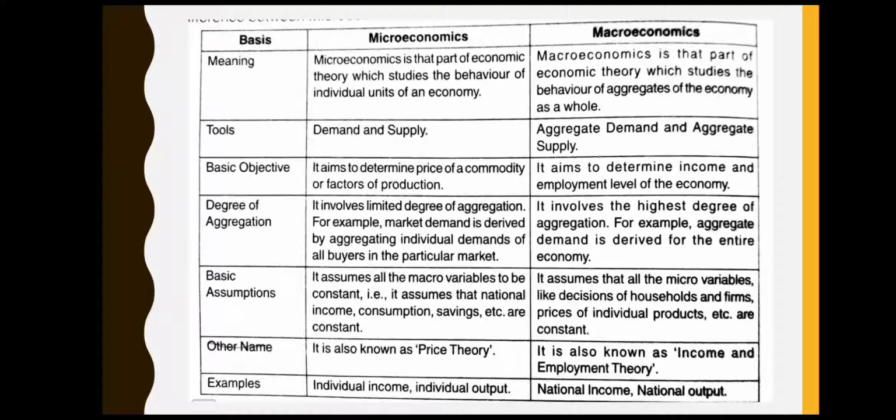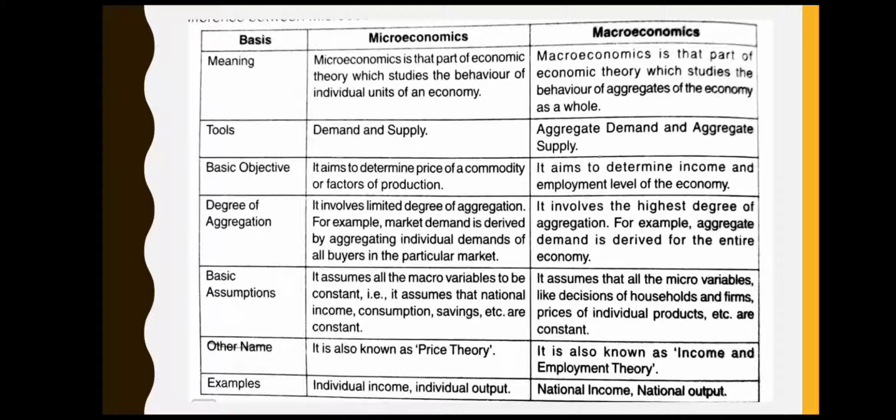In macroeconomics, it involves the highest degree of aggregation. For example, aggregate demand is derived for the entire economy. So in macroeconomics, there is a very high degree of aggregation, and over here everything is related to an economy as a whole.